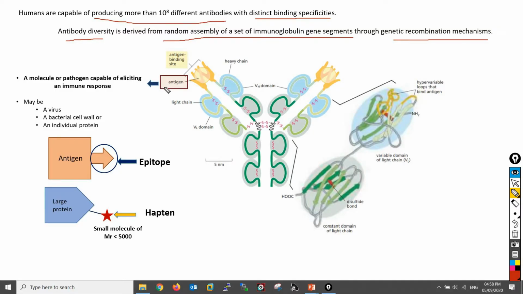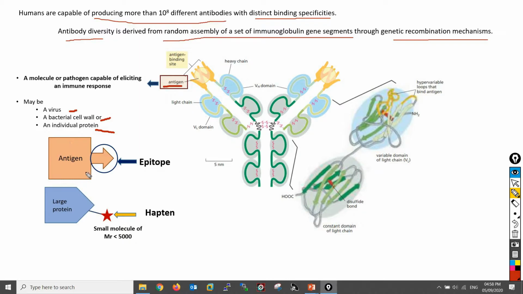So a molecule or pathogen that is capable of eliciting an immune response is known as an antigen. An antigen may be a virus, a bacterial cell wall, an individual protein, or any other molecule. A complex antigen may be bound by several different antibodies, but an individual antibody or T cell receptor binds only a particular molecular structure within the antigen, and that particular structure is known as an antigenic determinant or epitope.